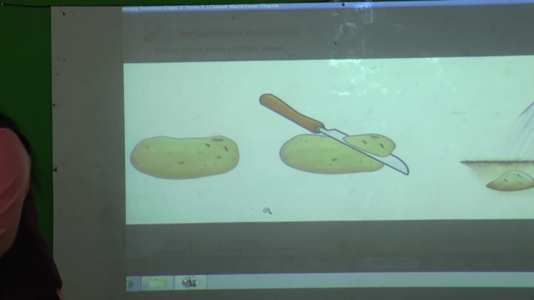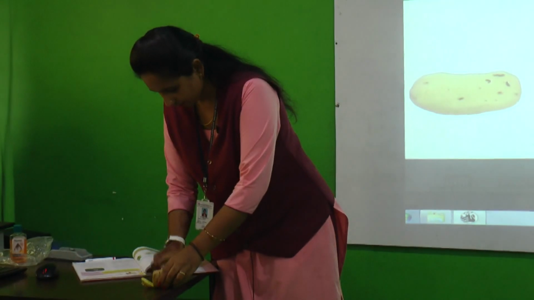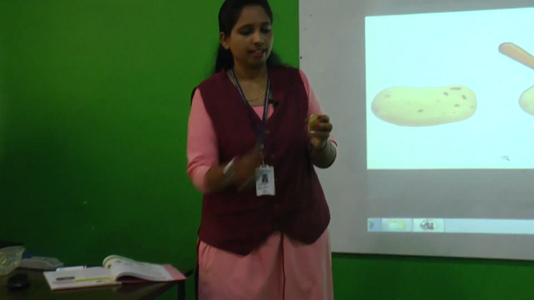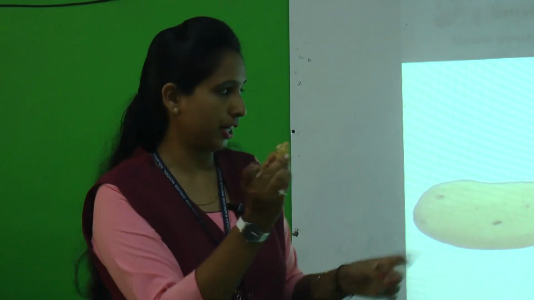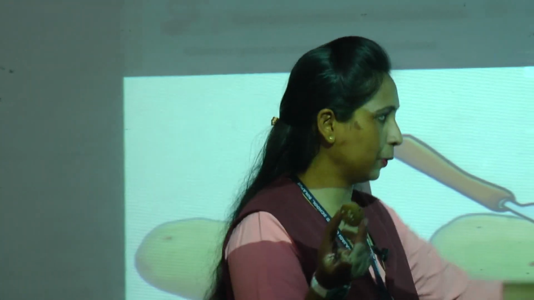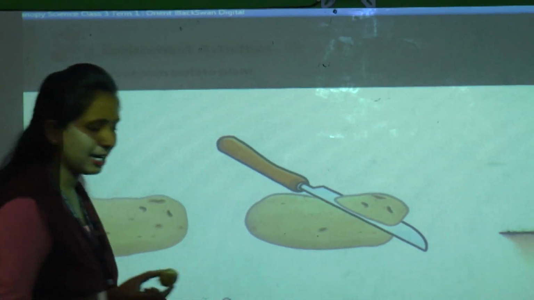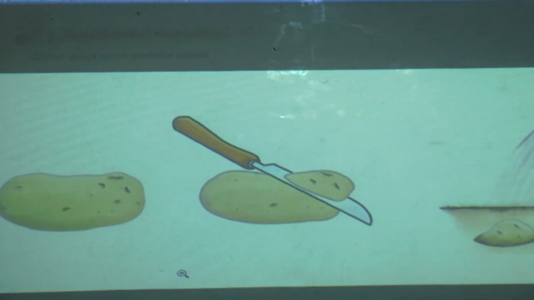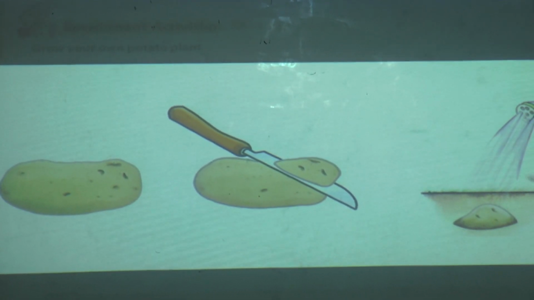Now I will show you. See, I have done the cutting of this potato. What is the next? Now we have to plant this small potato piece in the soil. Okay, you will plant now? Yes students, you just plant it. Okay, it is very interesting.